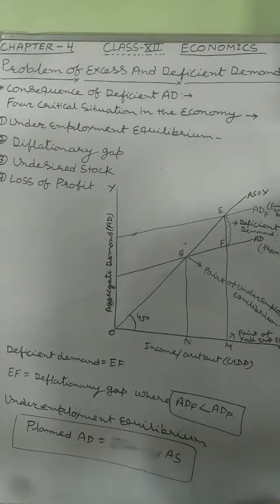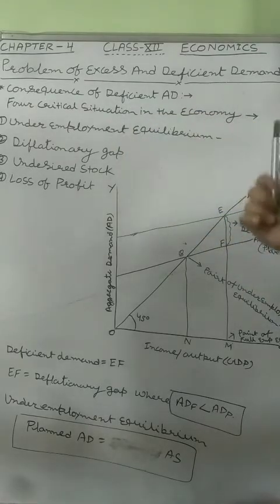In the previous video, we discussed the problem of deficient demand or deflationary gap. Now today we are going to analyze four important concepts of the problem of excess and deficient demand, and that is the consequences of deficient AD.